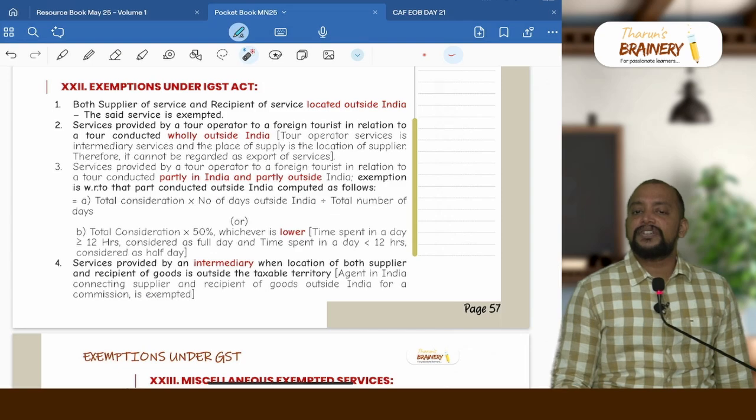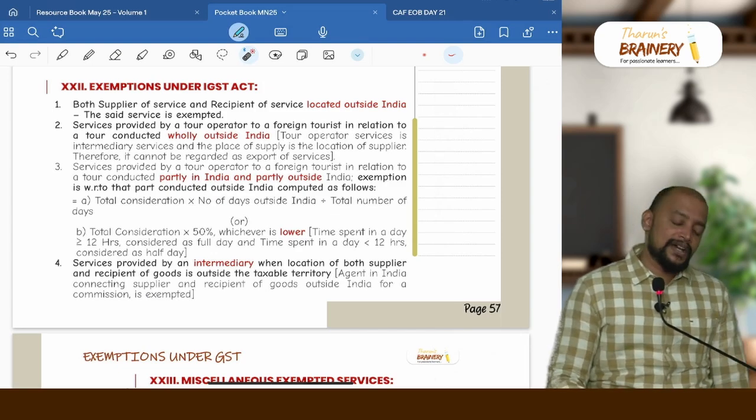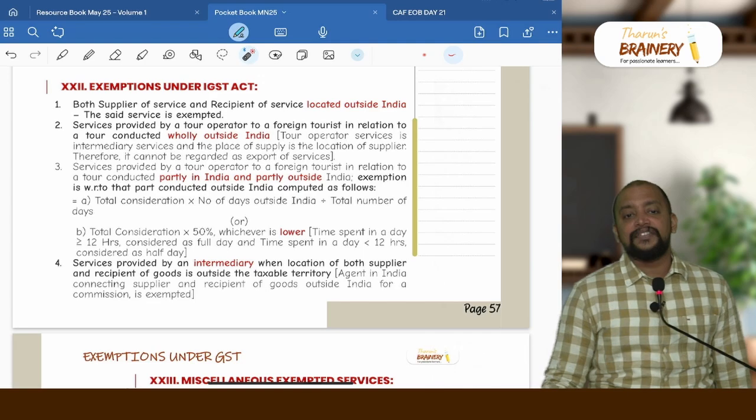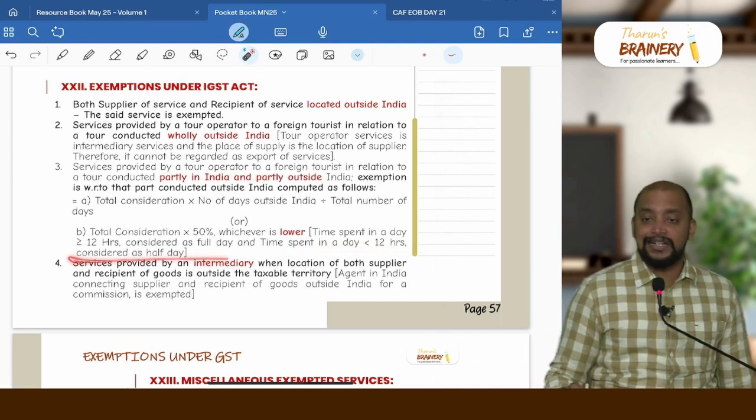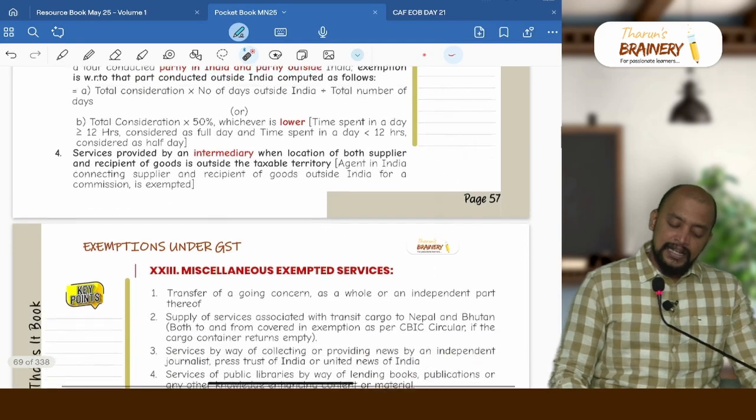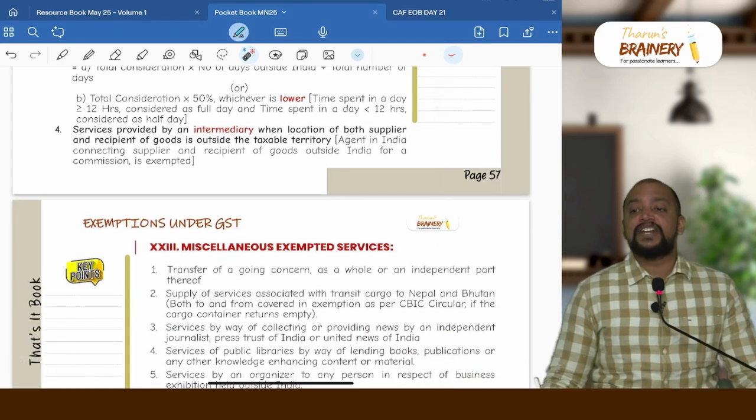In this, suppose the time spent in a day is greater than or equal to 12 hours, consider it as a full day, and if the time spent in a day is less than 12 hours, consider it as half a day.